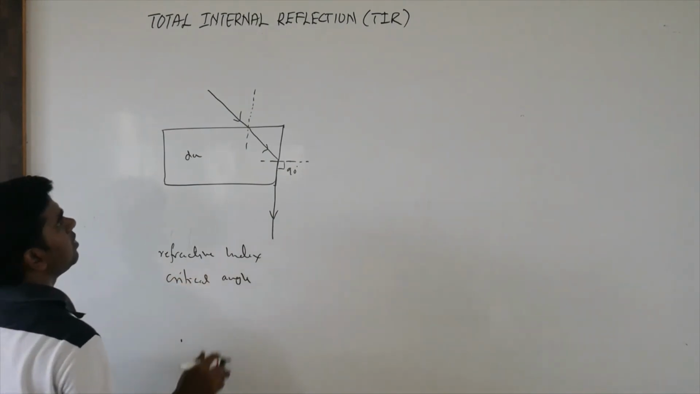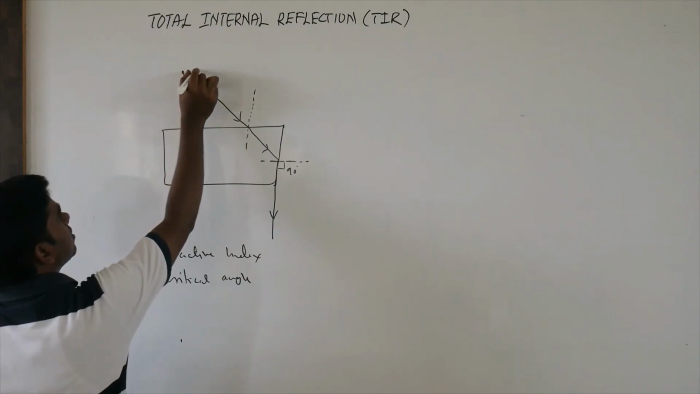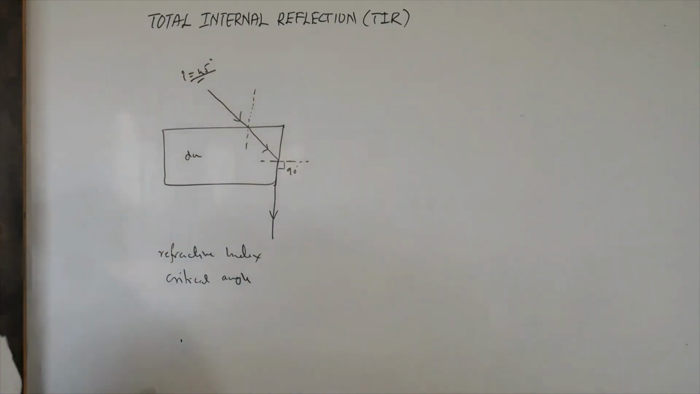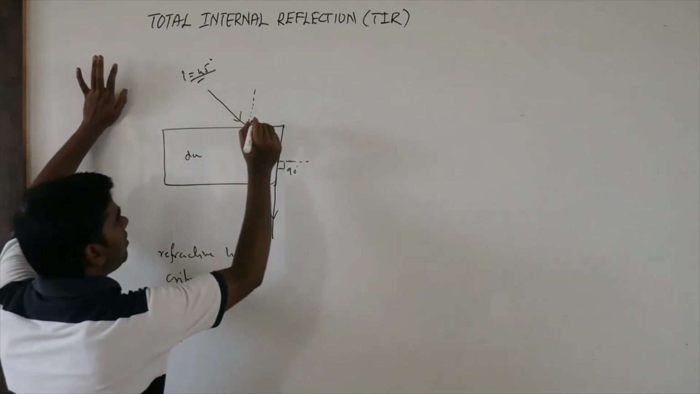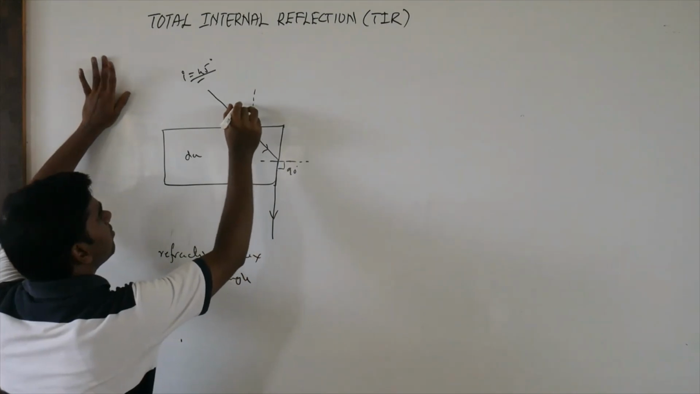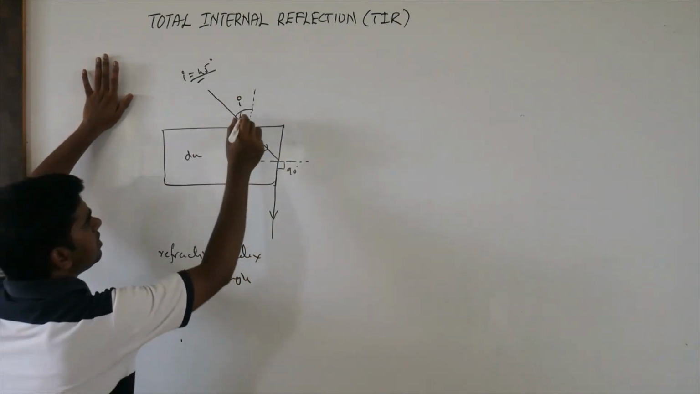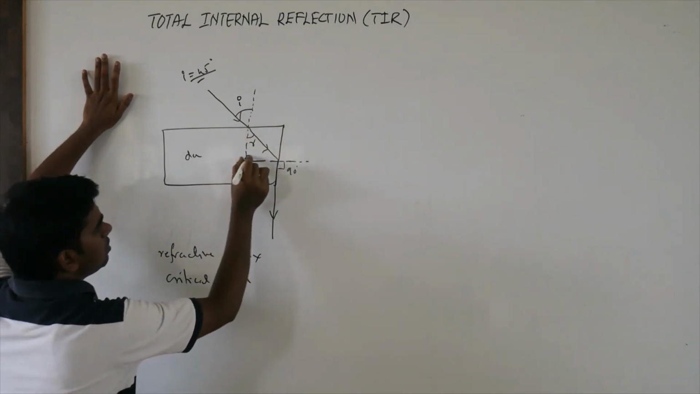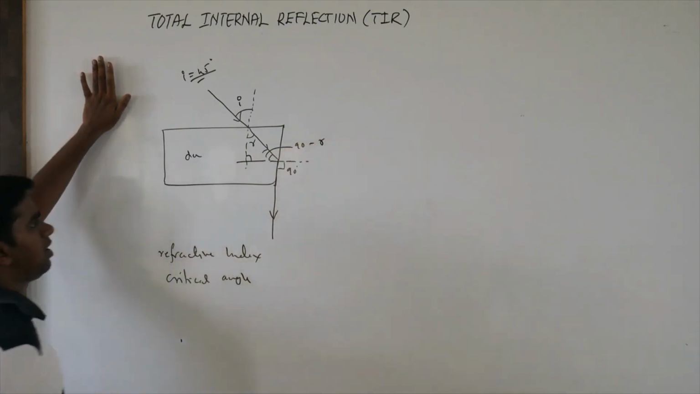Sometimes they may give the angle of incidence as, say, 45 degrees or 30 degrees, whatever. Suppose as of now I consider that the angle of incidence is not given. I want to derive a general formula for that. So if this is the angle of incidence I, this is going to be R. This angle is 90, that means this is 90 minus R.